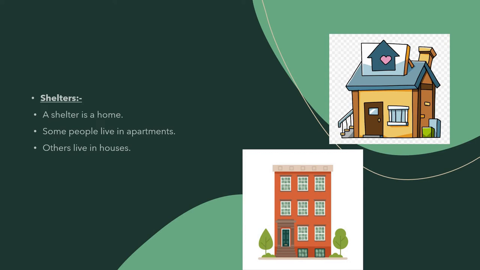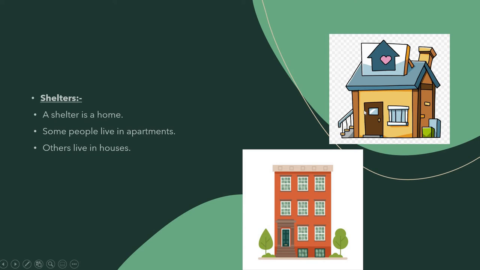These apartments are called what? A shelter. This apartment or home is called what? A shelter. The second kind of shelter, people live in houses like this. Houses. Repeat. Houses. These houses are another kind of shelter. So a shelter is a home. People have so many different kinds of homes. People live in houses, people live in apartments. So a shelter is a home.